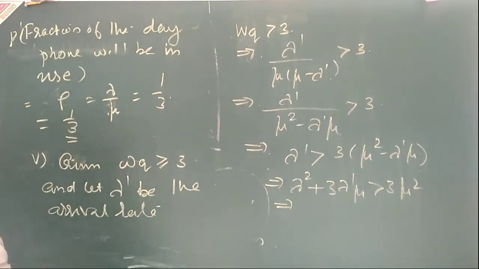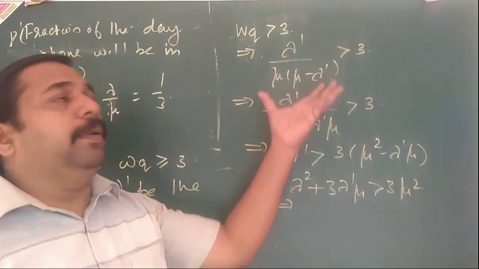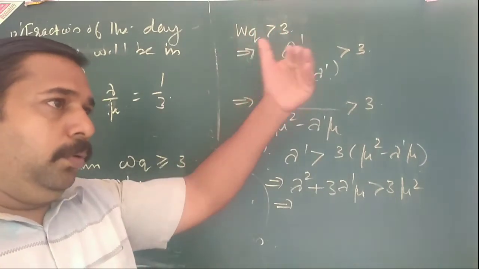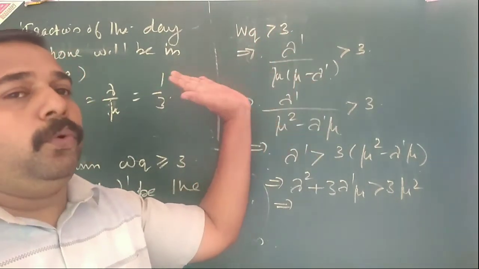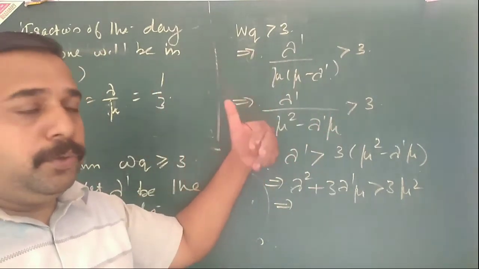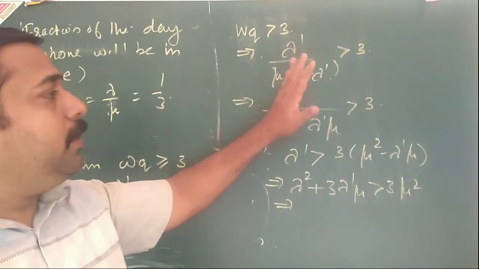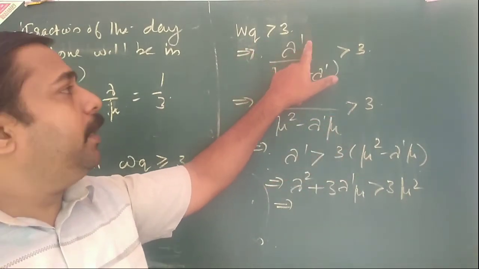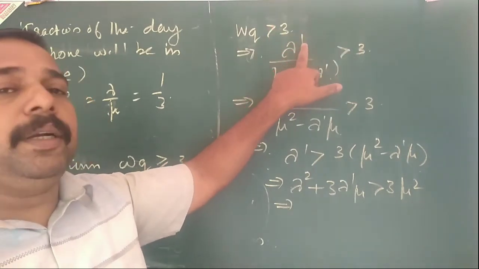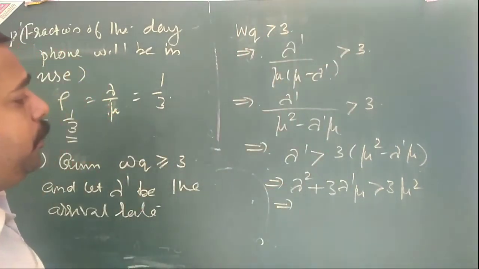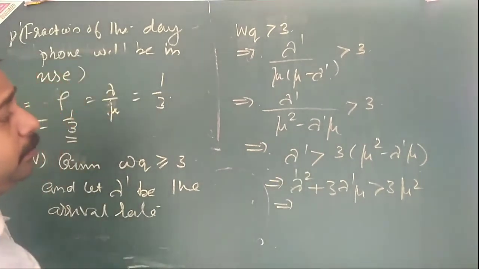Now apply the values. What are the values? This is the given condition. The waiting time we reduced, so the flow of customers may be different. Therefore, what is the difference we have to find? For that, the new arrival rate we take as lambda dash. Then by applying this formula, our aim is to find this lambda dash.